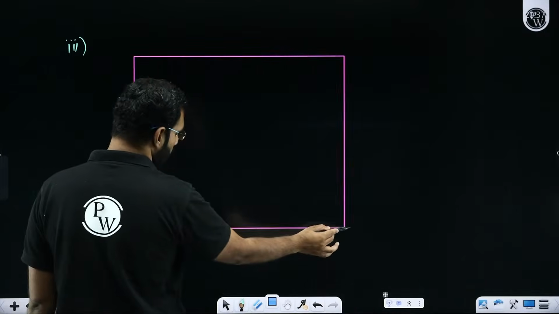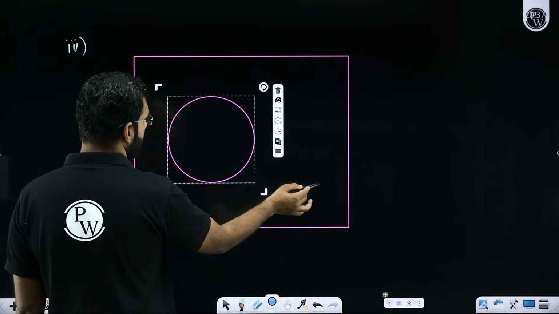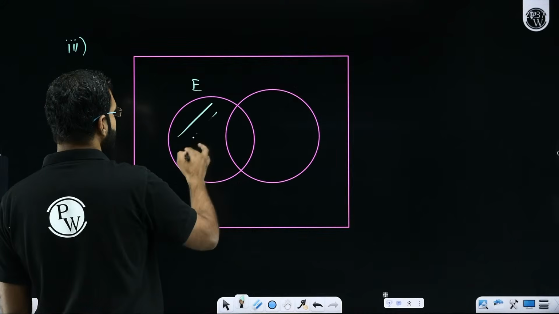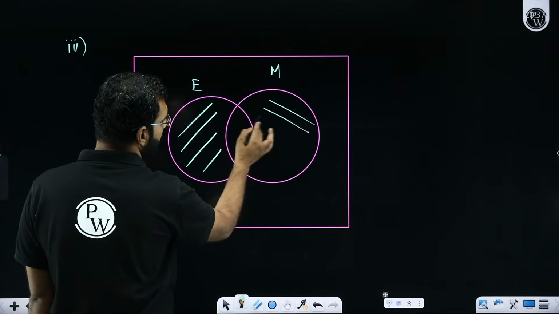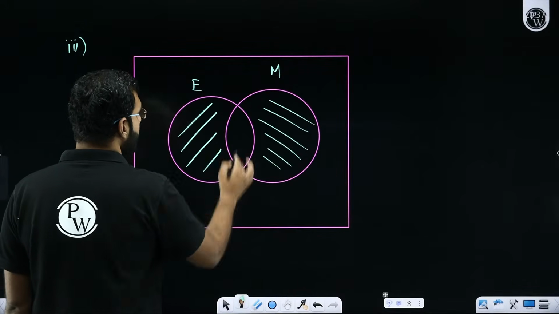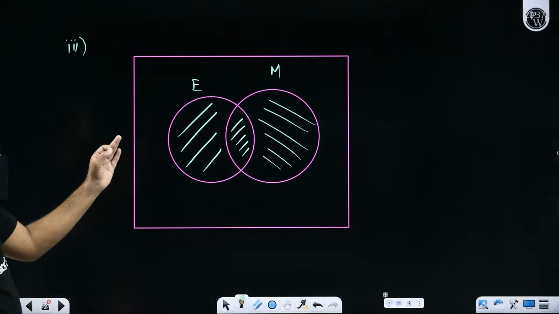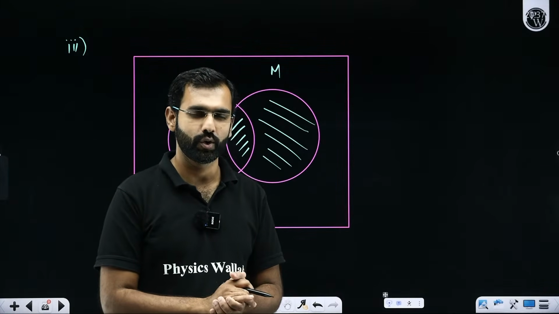This is the school, the universal set, in which there are some who study English, there are some who study maths. So I repeat, there are some who study English but not maths. There are some who study maths but not English. There are some who study English as well as maths. So this is a clear, straightforward, direct representation of this third one.